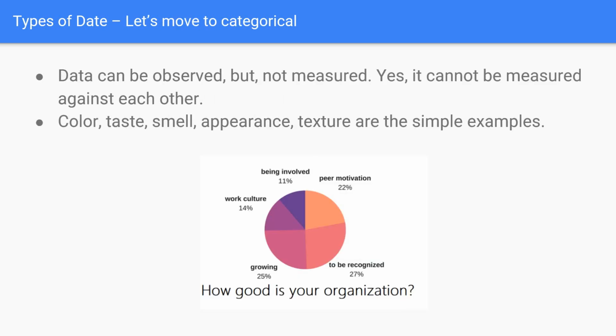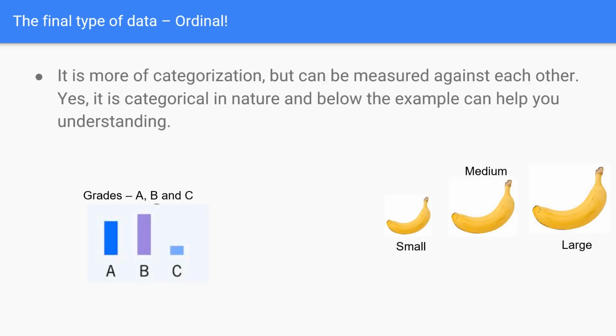Right. The next one is going to be categorical. What is this? Very simple. Data can be observed. You are going to observe, but it cannot be measured. Color, taste, smell, appearance, text, texture. These are all some simple examples. You can observe, but you cannot measure them against each other.